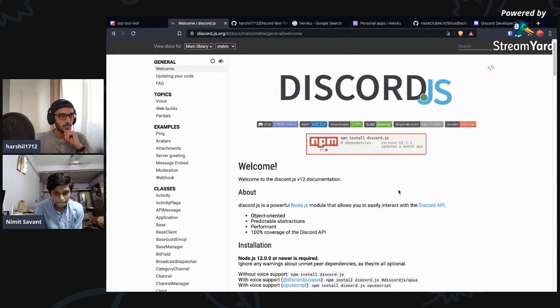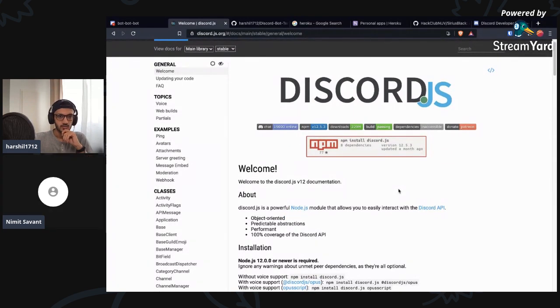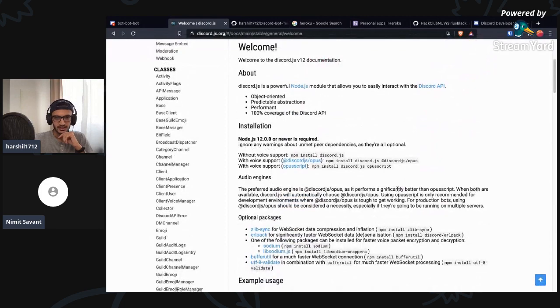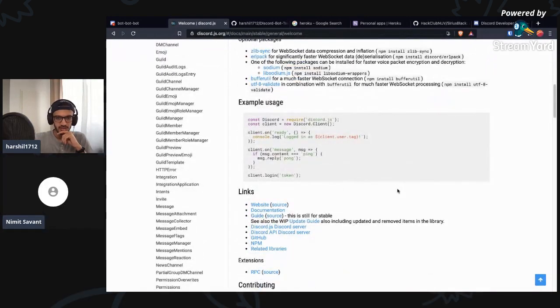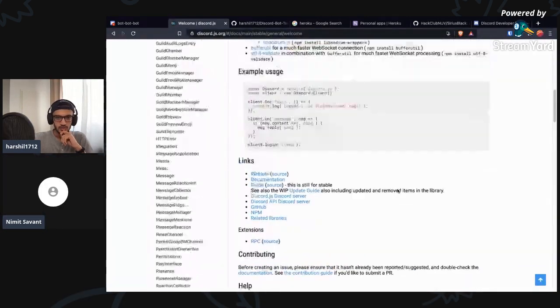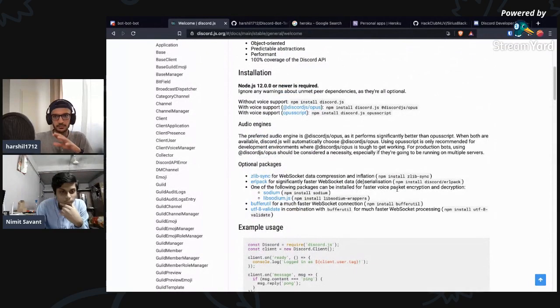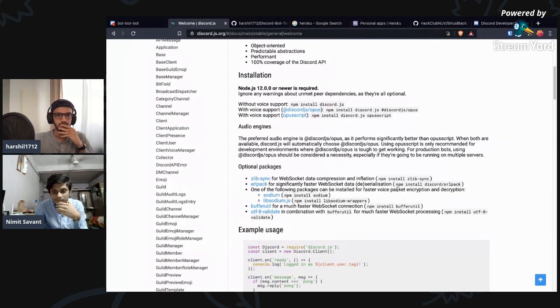Just a second. Okay. So Discord has a community on Discord itself for Discord.js. That's really good. So we created a bot on Discord. Now we are just browsing through the Discord.js documentation. Exactly. Yeah.